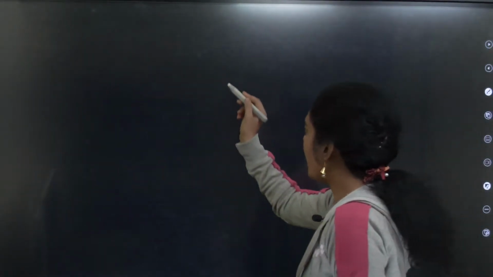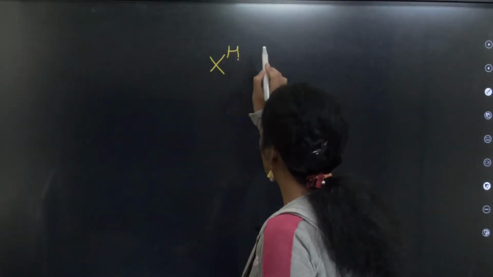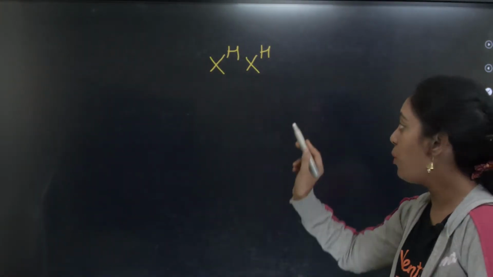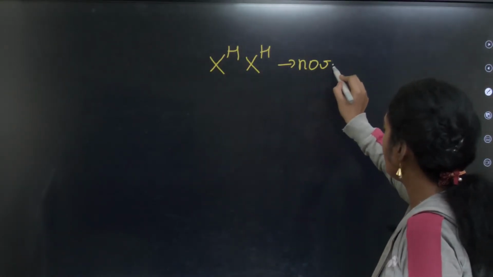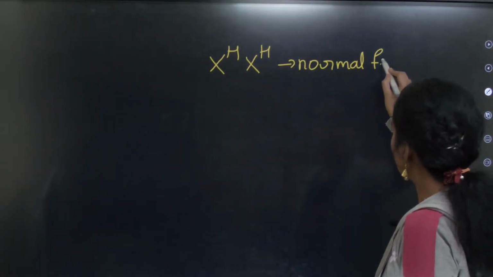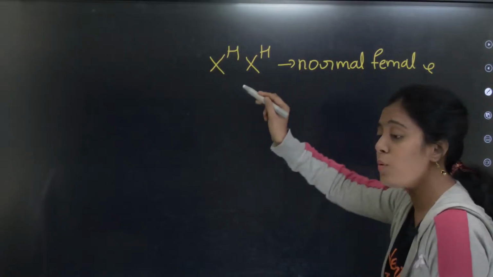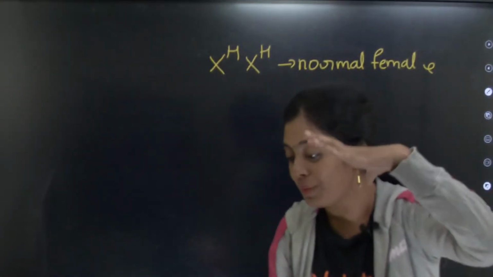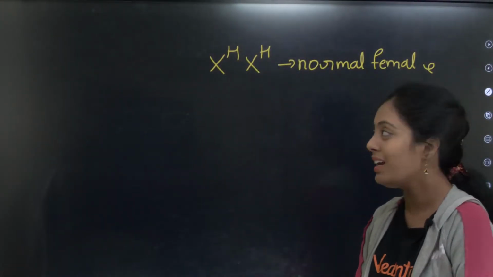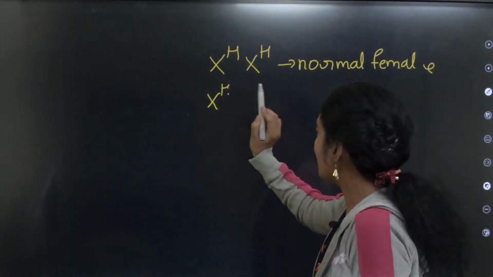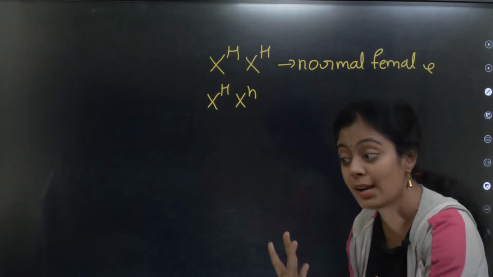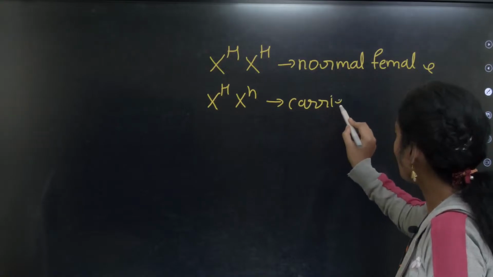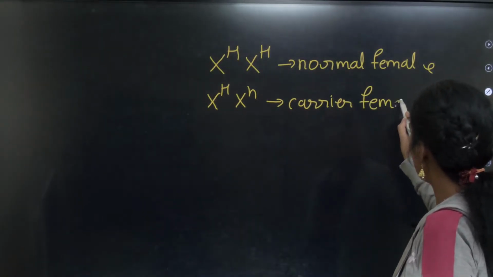Yes, so you have, this is the normal allele. Look at this, is there an X capital H? They are non-hemophilic. Okay, they are normal female. As I already told you, why do you write X chromosome and not any other chromosome? Because this hemophilic gene is present on the X chromosome. Yes, very good. Now the same X capital H, X small h, they are heterozygous. Okay, so what will they be? They will be carrier female. Okay, they will be carrier female.